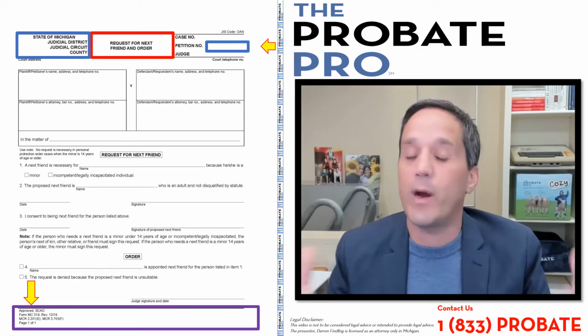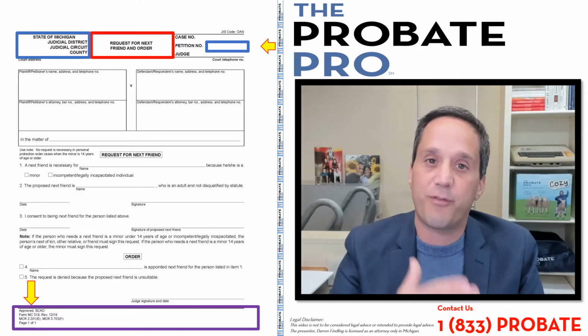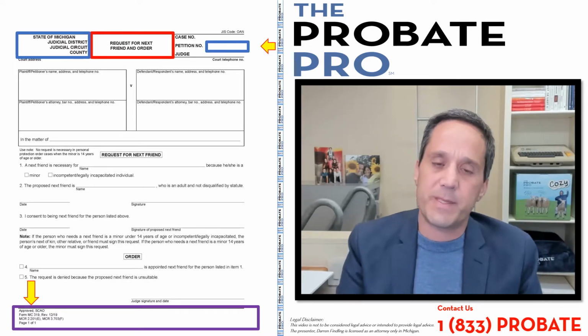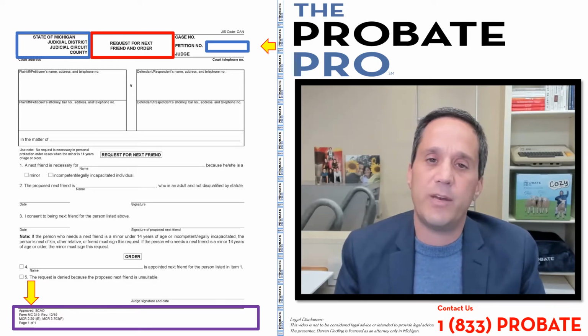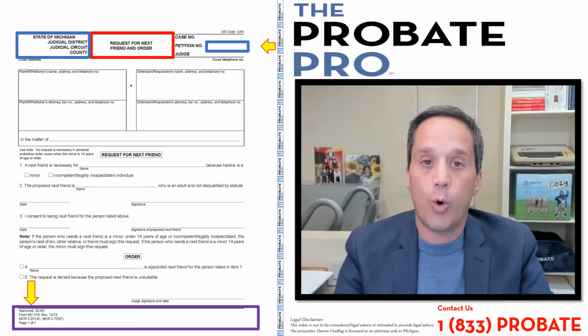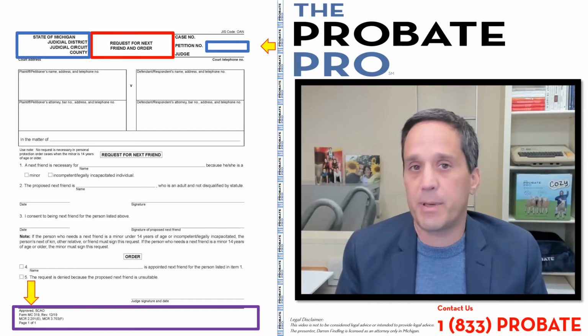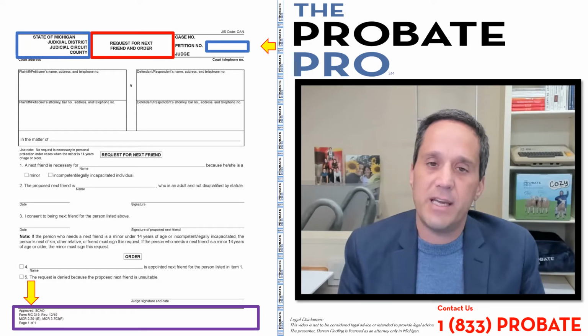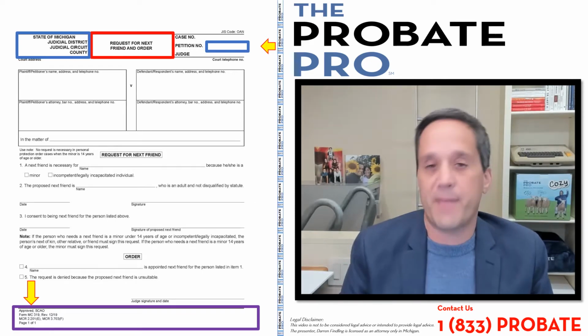Now you may ask, what is a next friend? It can get confusing because people often think of friend of the court. In this particular case, next friend is a fiduciary role in which a lawsuit is being filed by a person who is a minor or incompetent person, or the lawsuit is filed against the minor or incompetent person. A next friend can be utilized in the event that there is no conservator in place to represent that individual.